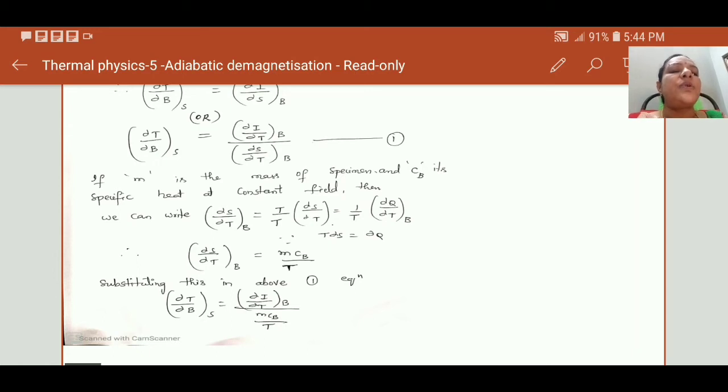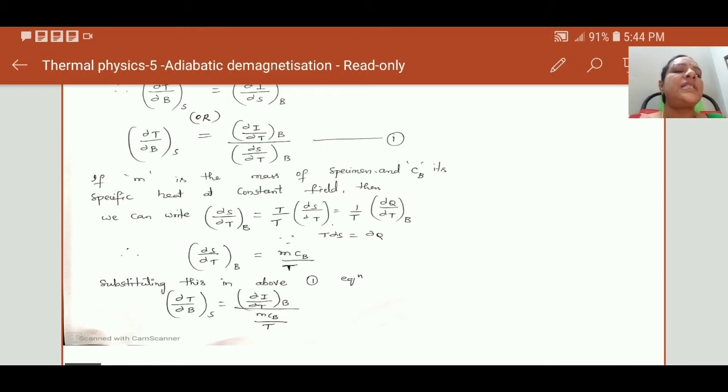Dou S by dou T at constant B is equal to dou Q, the observed heat at constant magnetic field, written in terms of specific heat C_B, and the mass of the substance is m.